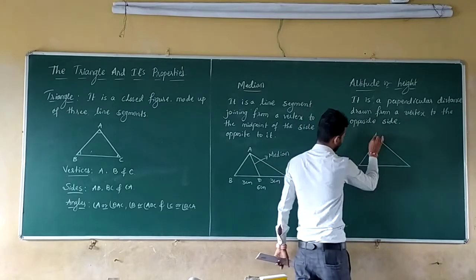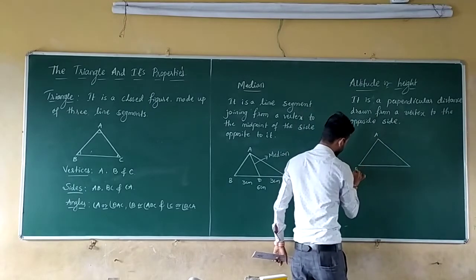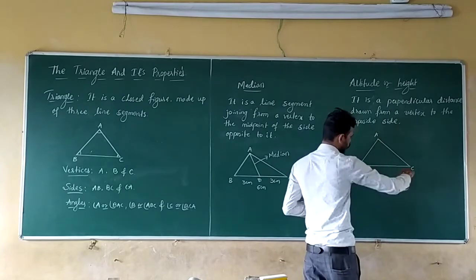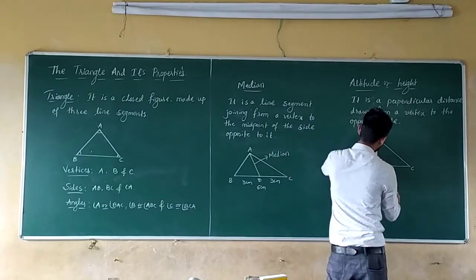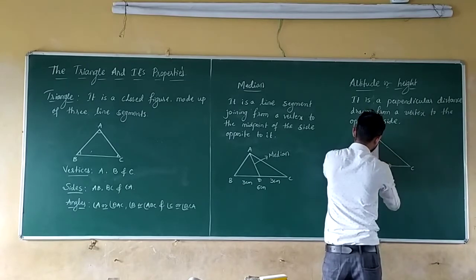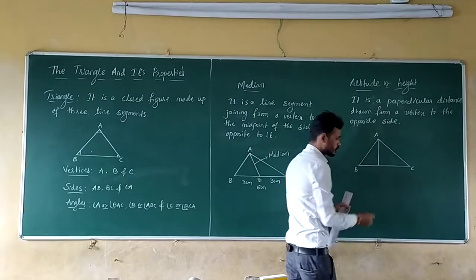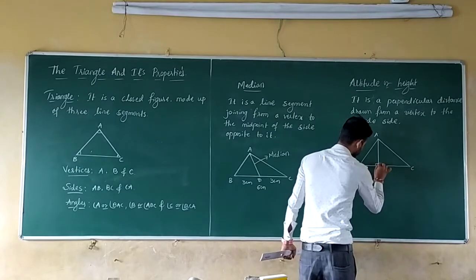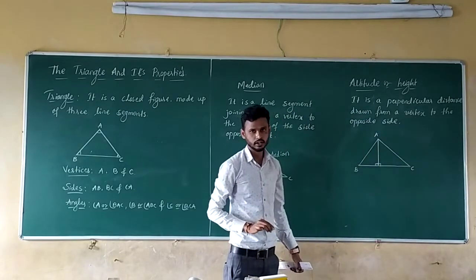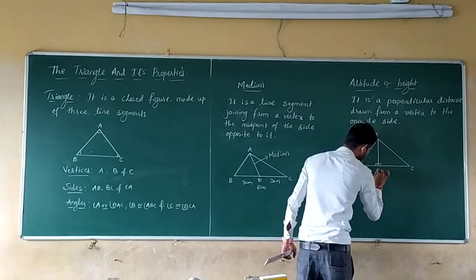So here it is a triangle ABC. Perpendicular distance is drawn from the vertex to the opposite side. Perpendicular means it should make 90 degrees. So here it is 90 degrees. If you draw straight, that always should be 90 degrees only. So here let us take this as D.